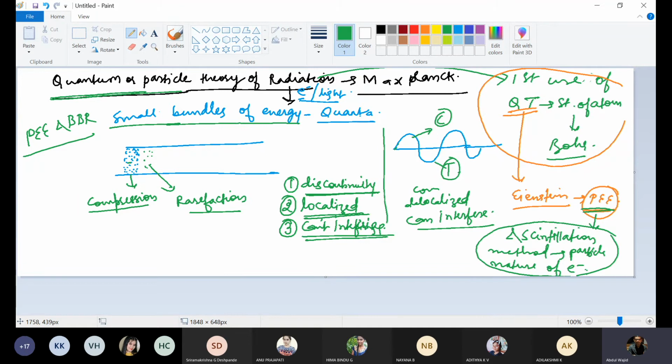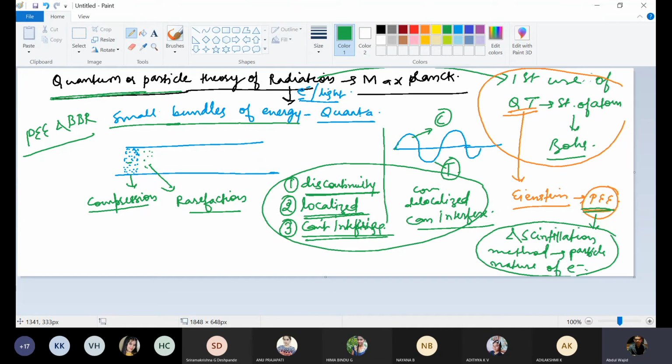So one scientist was saying that radiation travels in the form of wave, and another scientist was saying that radiation travels in the form of particle. So there were two different theories, because particles are different and waves are different. That is what I explained to you here. So what's the difference between wave and particle?